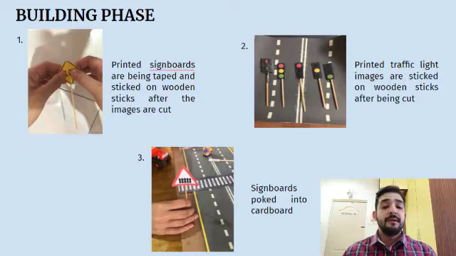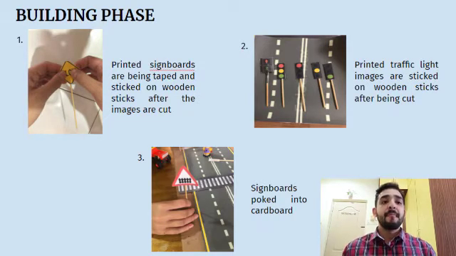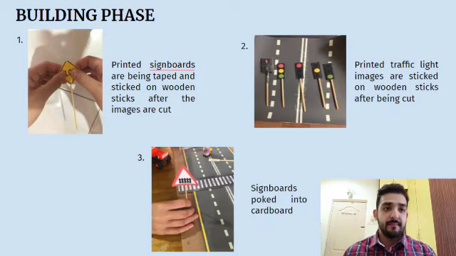You can see, coming to the building phase, we break it down into a few steps. The first step is printed signboards are being taped and stuck on a wooden stick after being cut out. The second step is printed traffic light images were stuck on a wooden stick after being cut out. And the third step is signboards are poked into the cardboard.